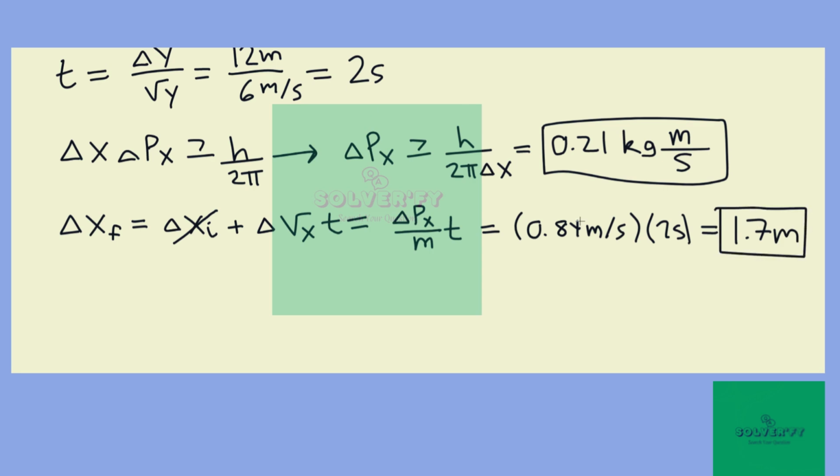So what does this mean? If our distance was 12 meters, this predicts that just from quantum effects alone, when we throw the ball, the uncertainty, just fluctuations, will cause the ball to be as much as almost 2 meters off, so almost 16% off. So it'd be hard to play sports in this kind of environment. Let's just say that. So these are the main results. We have uncertainties in momentum and position in this strange universe, which are much, much larger than they would be on Earth. Okay, thank you.